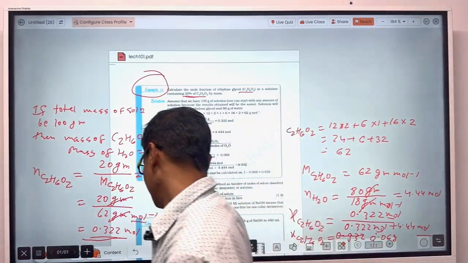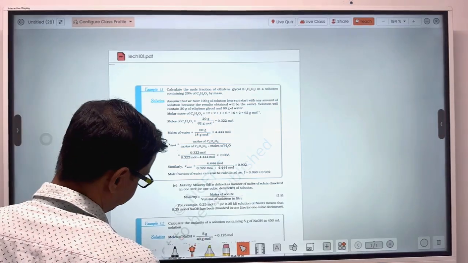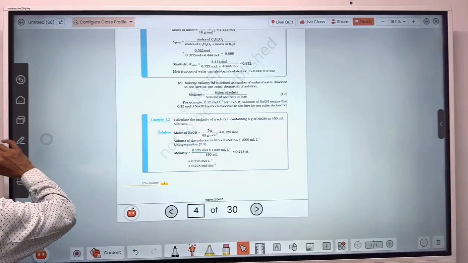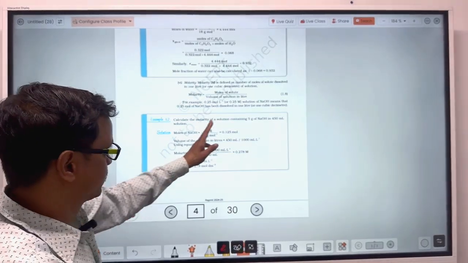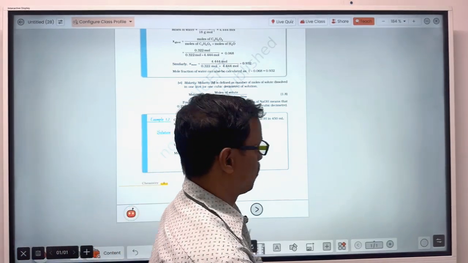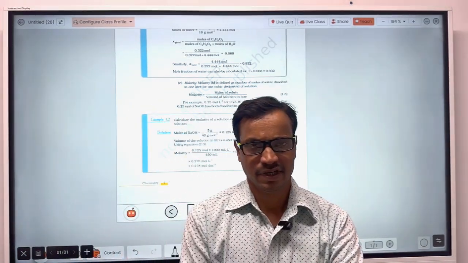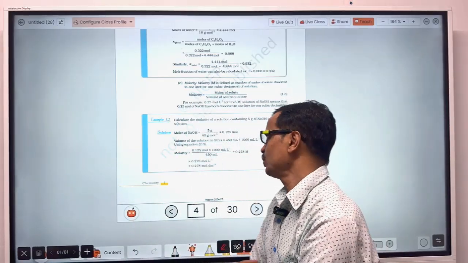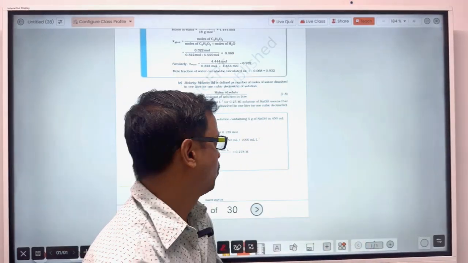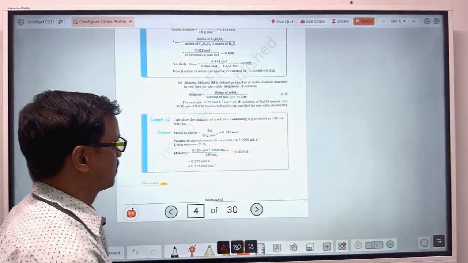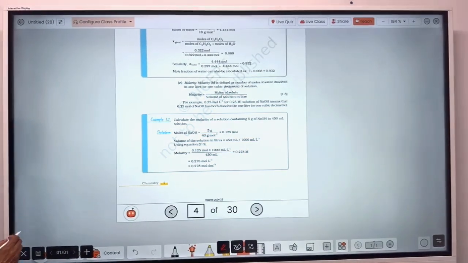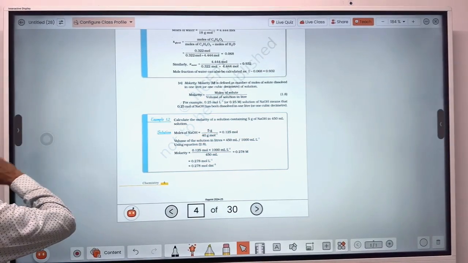Now let's see another numerical question. Calculate the molarity of a solution containing 5 gram of NaOH in 450 milliliter of solution. In this question, the weight of NaOH has been given, 5 gram, and the volume of the whole solution has been given, 450 milliliter. You will have to find out the molarity.